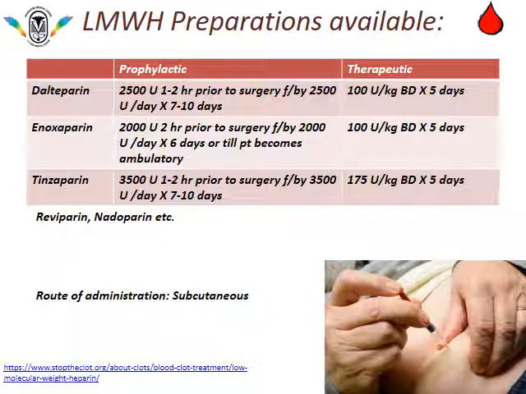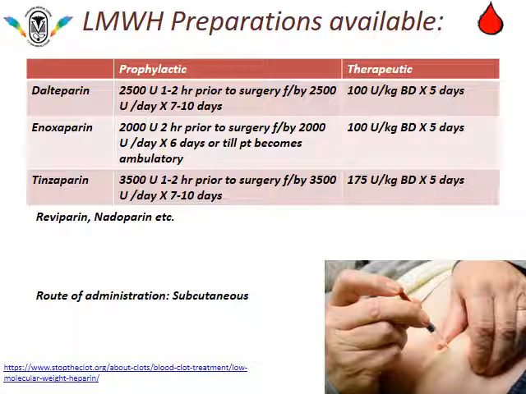And therapeutically, if a venous clot is formed, low molecular weight heparin can be given. Dalteparin can be given at 100 units per kg dose twice a day for 5 days. Enoxaparin and tinzaparin are also other preparations available in the market. Reviparin, nadroparin, etc. are available.